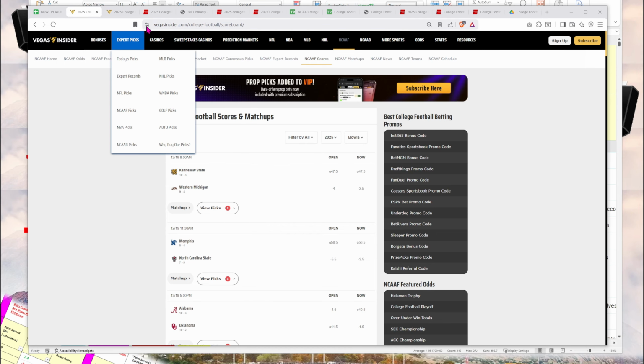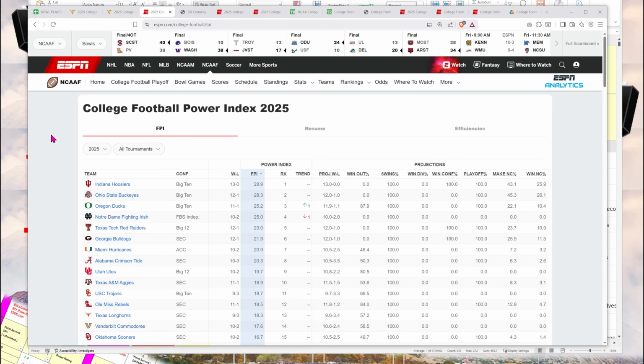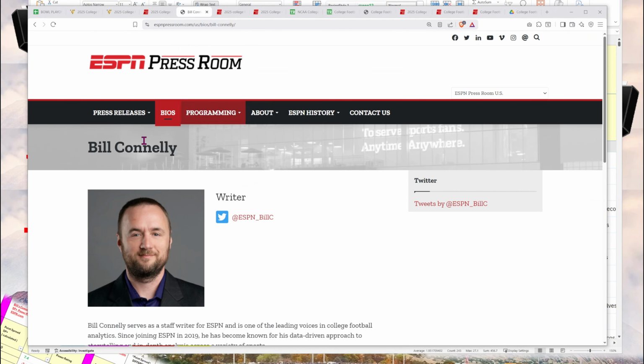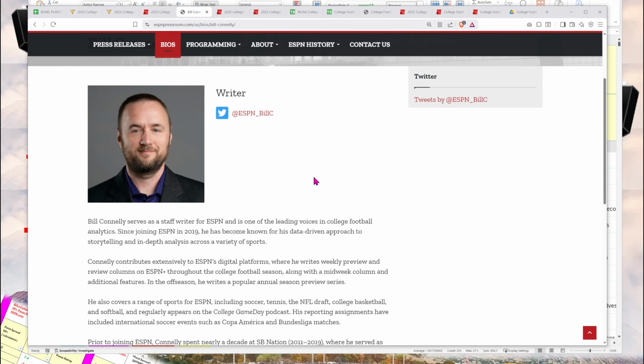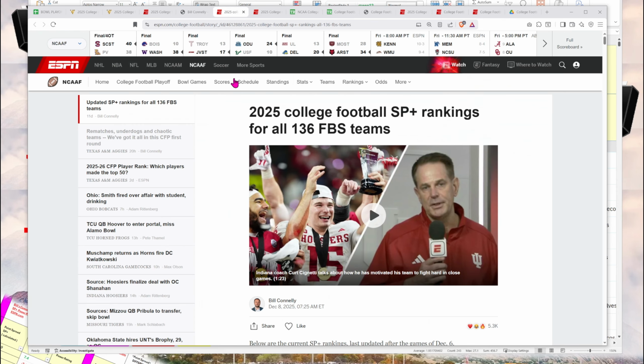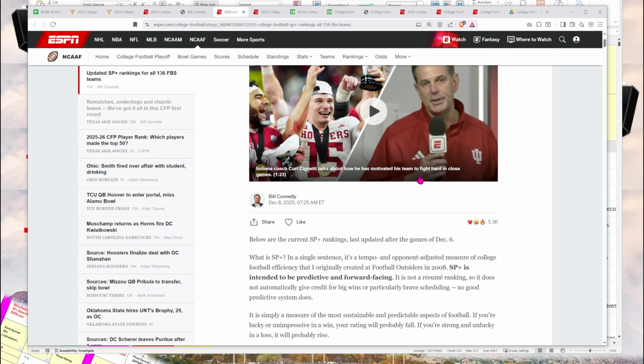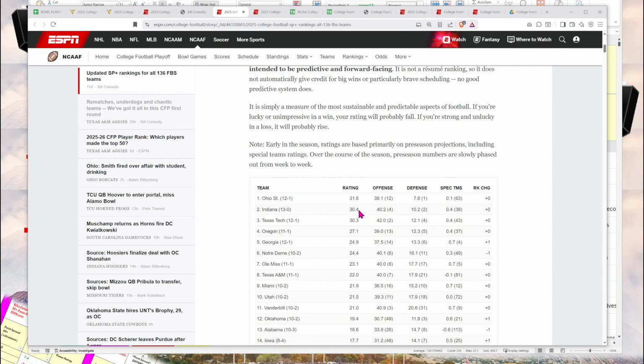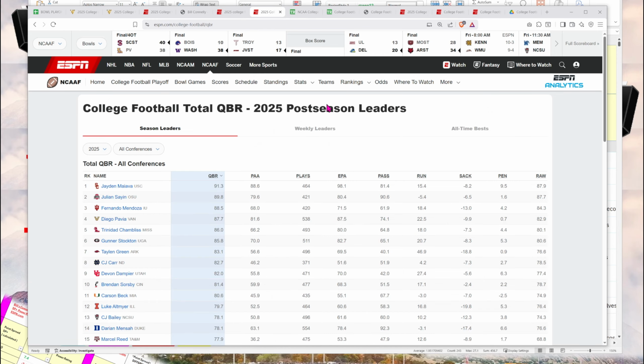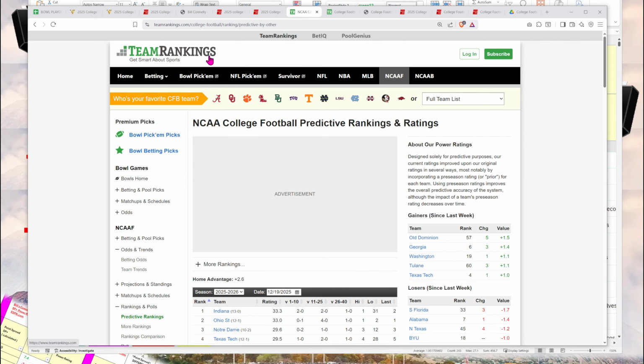And just to quickly show you where I get this information. ESPN has their Football Power Index, FPI. Bill Connelly is a sports analytics expert. He publishes his power ratings, SP Plus power ratings, also on ESPN. TeamRankings has been doing sports analytics for 25 years, founded by some Stanford graduates.